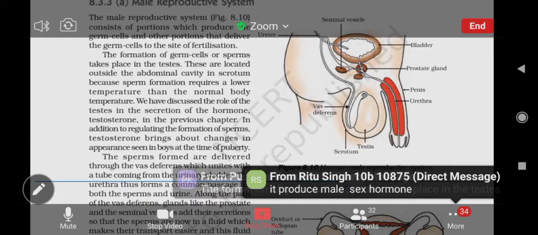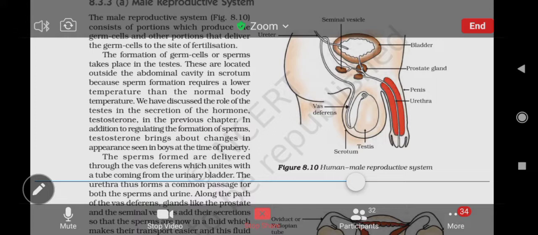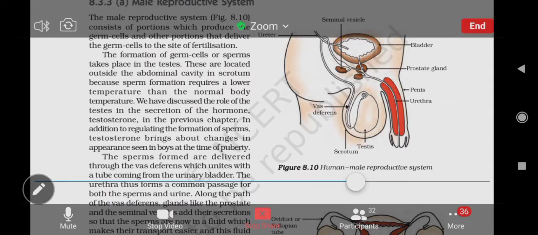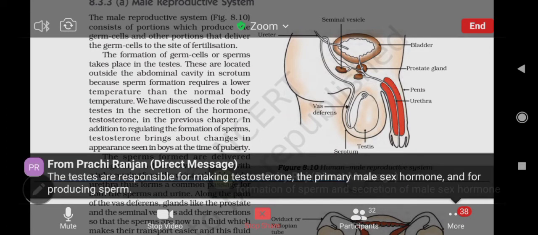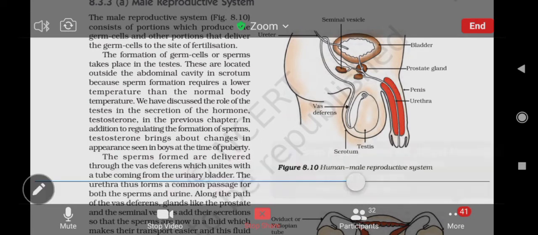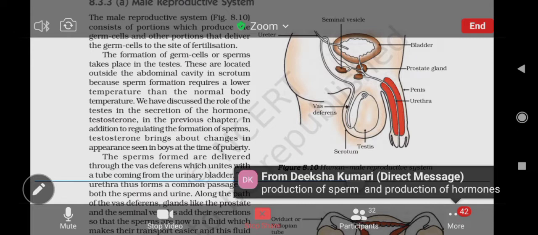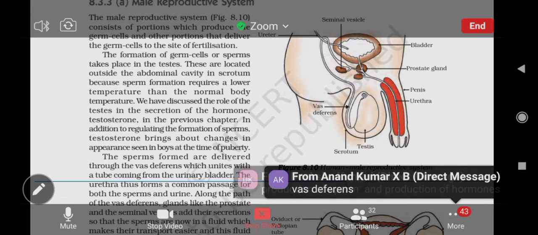Okay, Ritu. Very good, Anya. Fine. My next question. What is the name of the part which transports the sperm outside the testes? What is the name of the part that transports the sperm outside the testes?